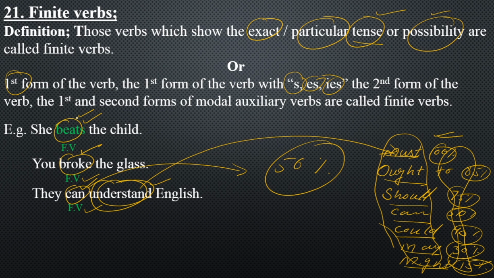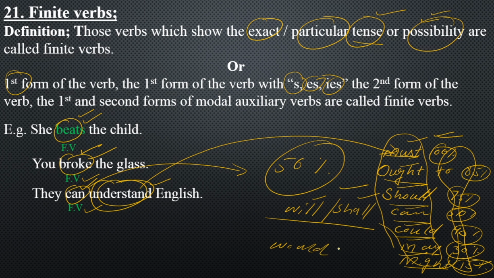In the same way, second form of the verb, like I said, broke. And the first and second form of the auxiliary verbs or modal auxiliary verbs, like we have got the helping verbs as well as modal auxiliary verbs. Now must, ought to, should, can, could, may, might. In the same way, if we talk about will and shall, they are also modal auxiliary verbs. They tell us the future possibility of an action. They will understand English. Will is the informal way, and shall is the formal and polite way, which tell us the future possibility. And the same way, would.